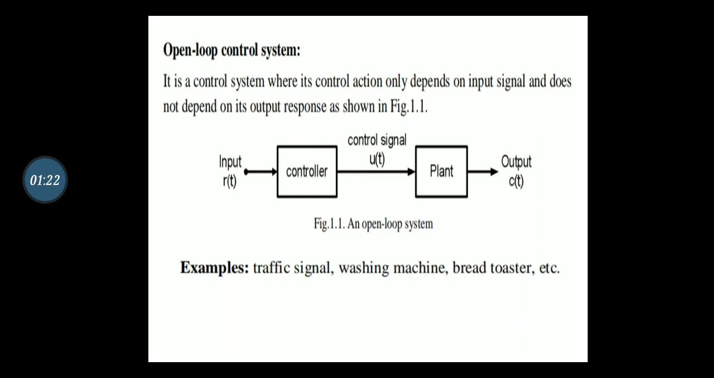Now if you observe the figure, its control action, the control signal U of t, depends only on the input, R of t. It is independent of the output, and you can also say that the output is independent of the input. Examples of open loop control systems are the traffic signal, washing machine, bread toaster, etc.